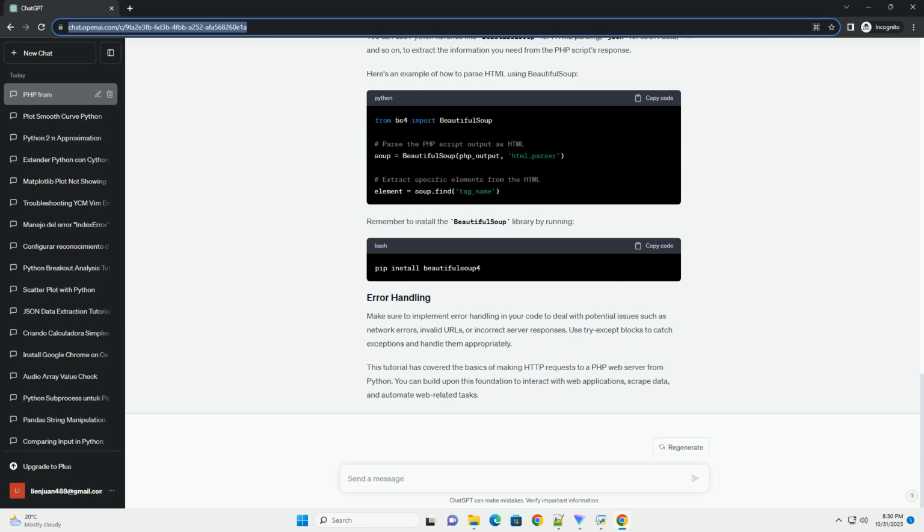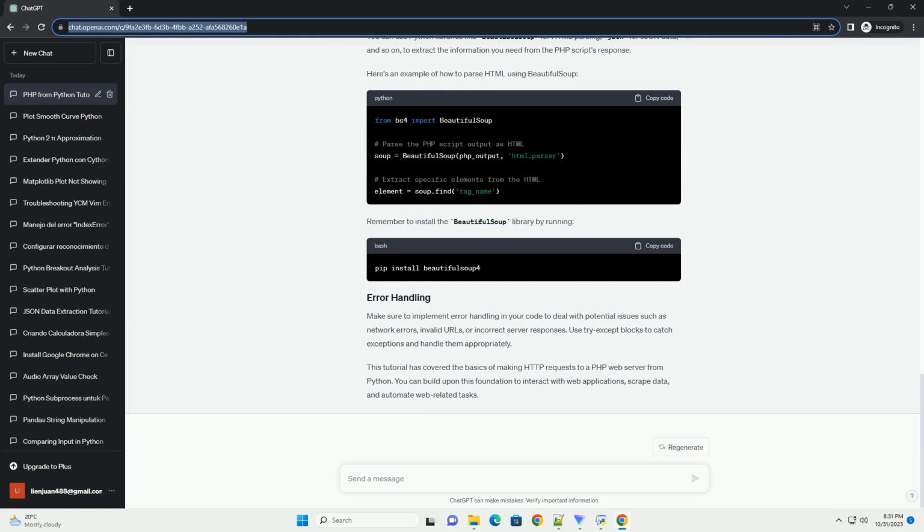In this section, we'll send a simple GET request to a PHP script hosted on a web server and retrieve its response. Import the requests library. Define the URL of the PHP script you want to access. Send a GET request to the PHP script. Check the response status code and content. This code will send a GET request to the specified PHP script and print the output if the request is